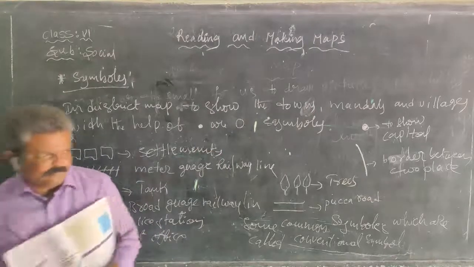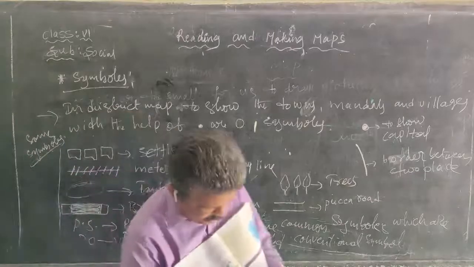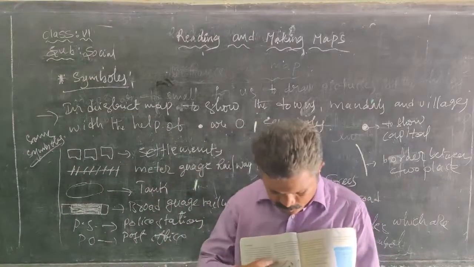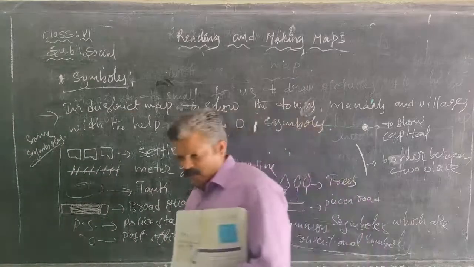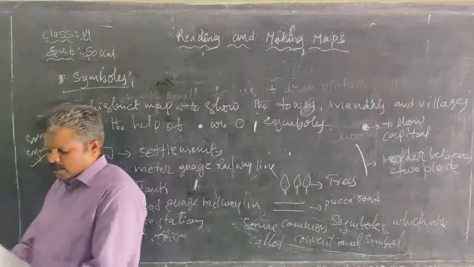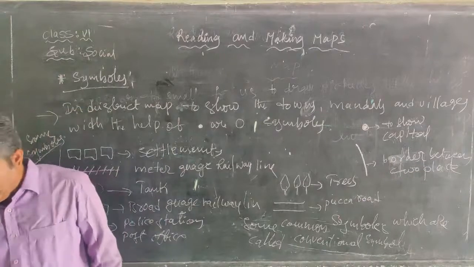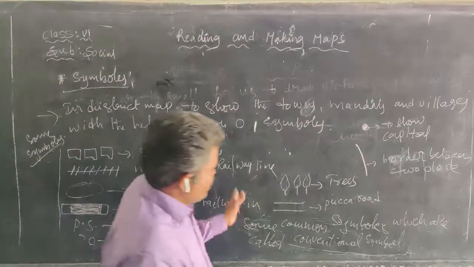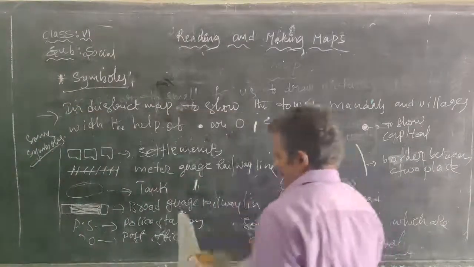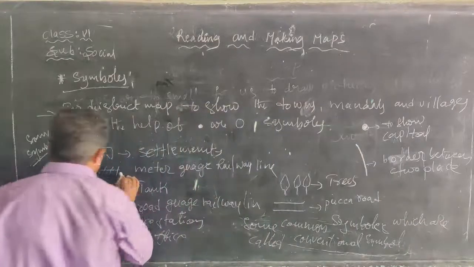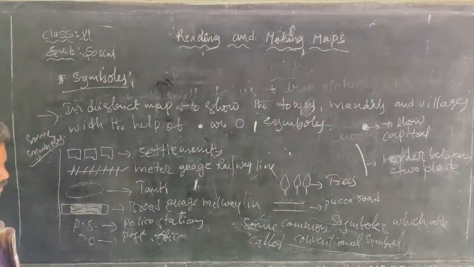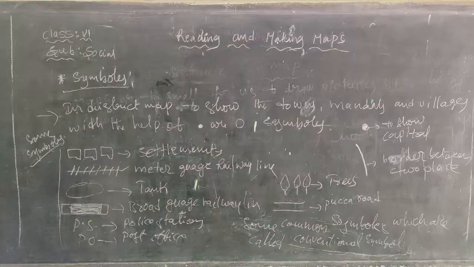Pakka roads are found in this village, Siripuram. Which type of railway line is located near Siripuram? There are two lines. One is a meter gauge railway line in Siripuram.